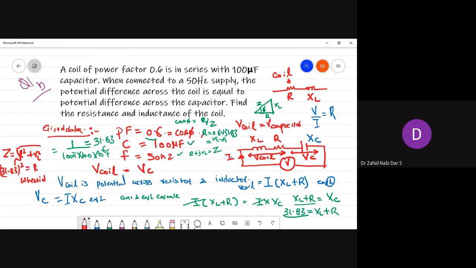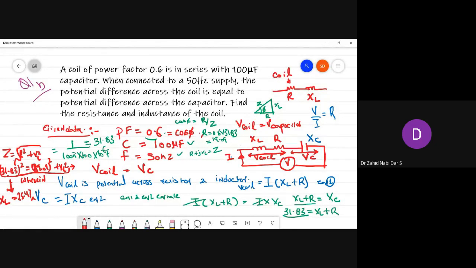R square you got as 19.09, so 19.09 square plus XL square. If you solve this equation, you get the value of XL. This XL value will be around 25.47 ohms.